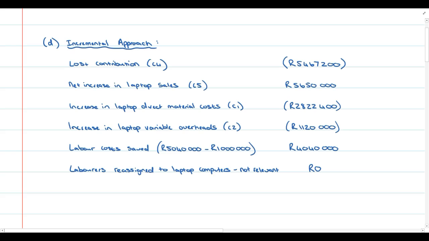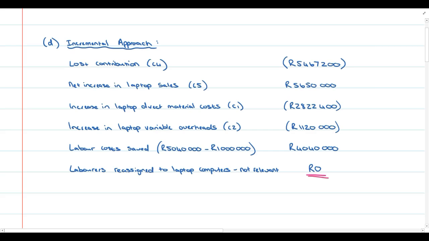All right, guys, so don't just leave the cost out if it's not relevant. From an exam technique perspective, you need to show the examiner that you know the cost is not relevant. So don't just leave it out, include it in your solution, but obviously at 0 rand.